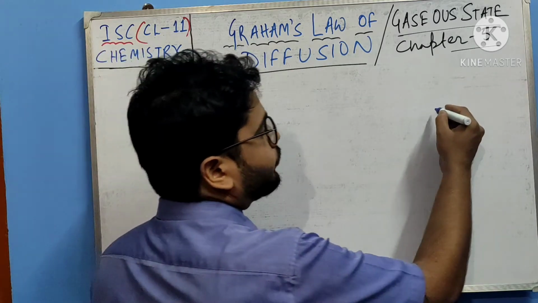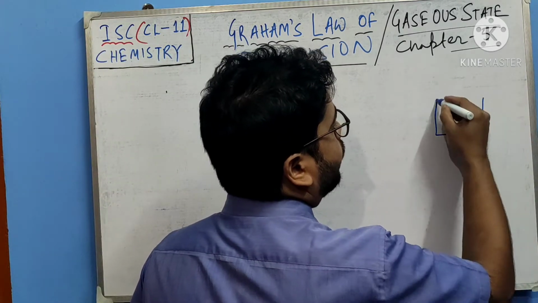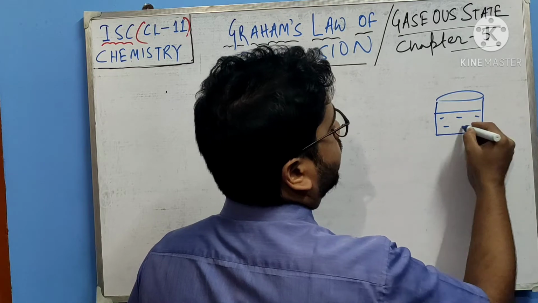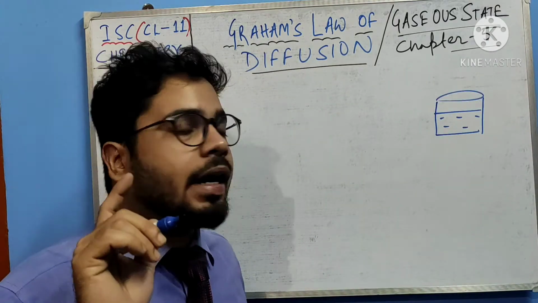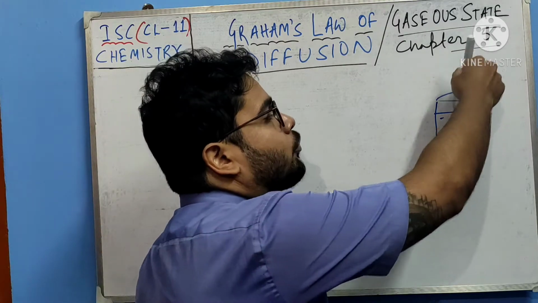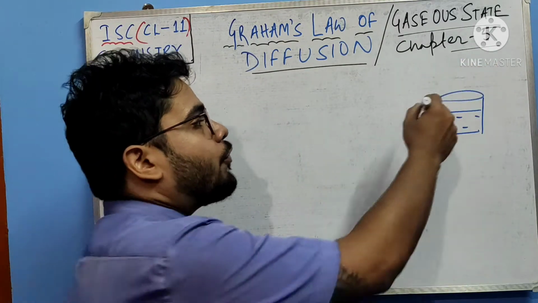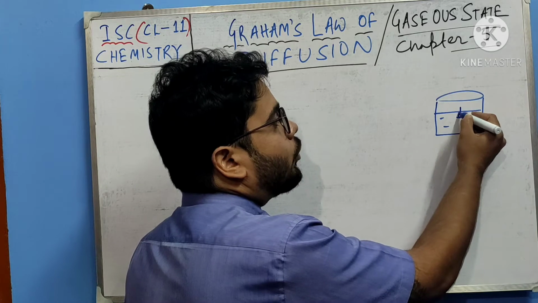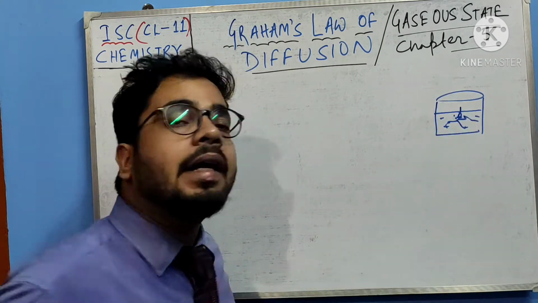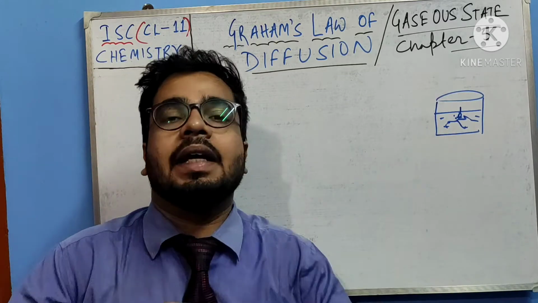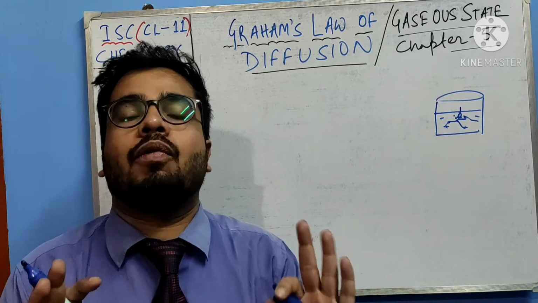Say I have a glass of water. Now if you just let one drop of ink fall in this water, the drop will fall like this, right? But slowly it will spread. So this spreading of the ink is what? Diffusion.